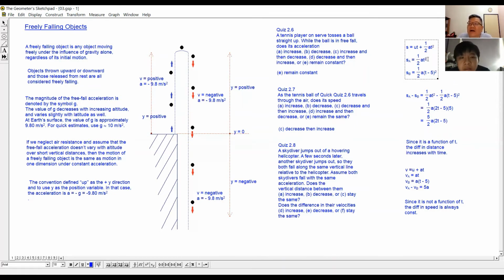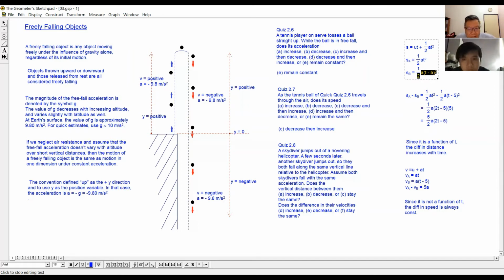Okay, so I find the displacement of the first person and the displacement of the second person.